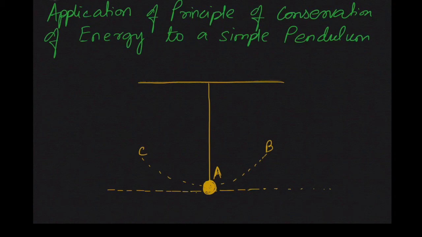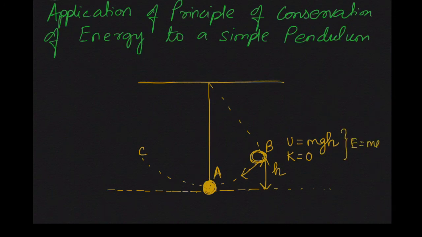Okay, now when I slightly displace this pendulum, say it reaches this point B, and say at point B it is raised to height h. Now very well you know that it will have potential energy mgh, and this is the extreme position. It will not overshoot this position, it will remain here for some fraction of time, and again it will retrace its path. So you can see that at point B your velocity is 0, so kinetic energy is 0 here. So the total energy in this case is again U plus K, which is equal to mgh.